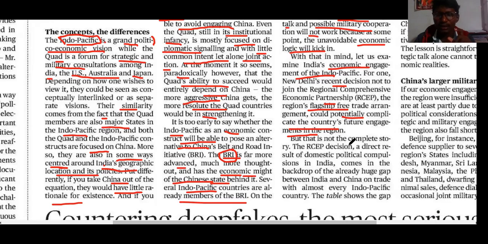What is the real reason behind it is the domestic political compulsion involved in this, which is the backdrop of India coming out of the RCEP, and India and China's trade. There is one huge gap in the trade between India and China. That means India sells less to China and China sells more to India. That means a trade gap is involved in this, and we are losing by the dumping of Chinese goods into India.